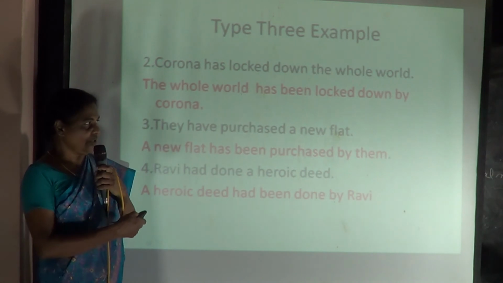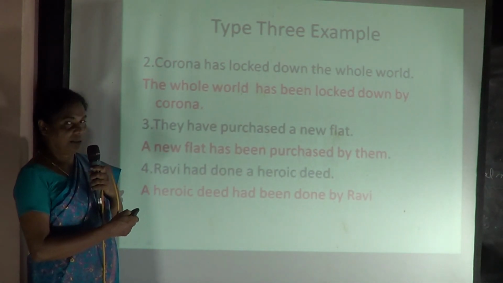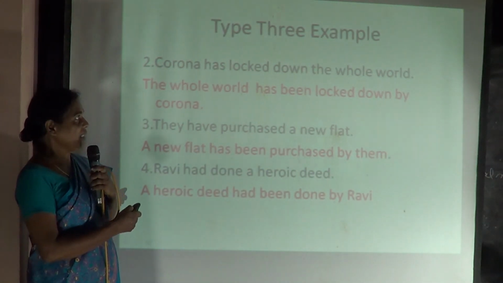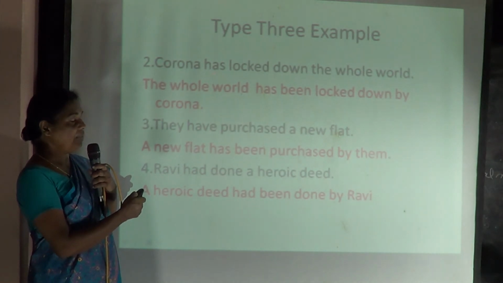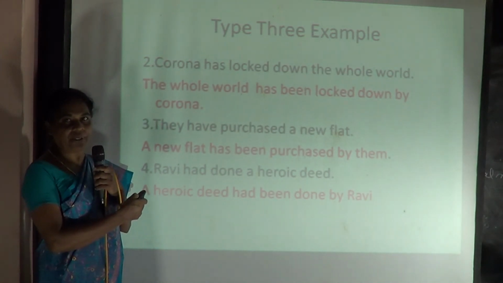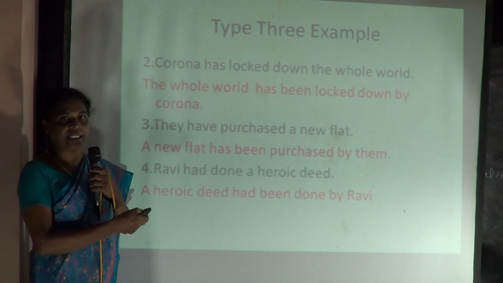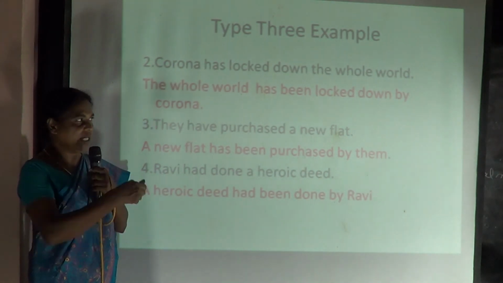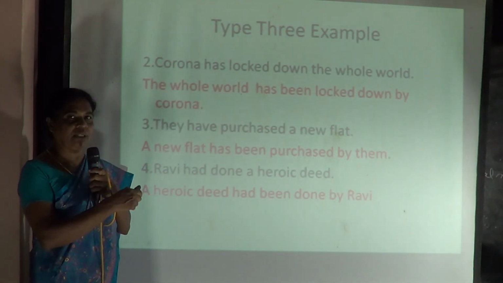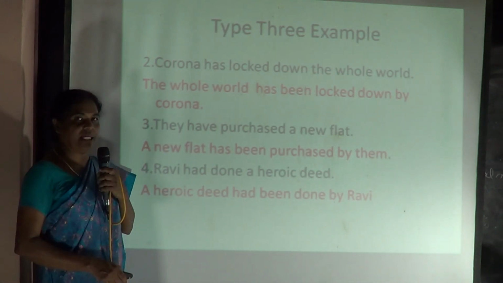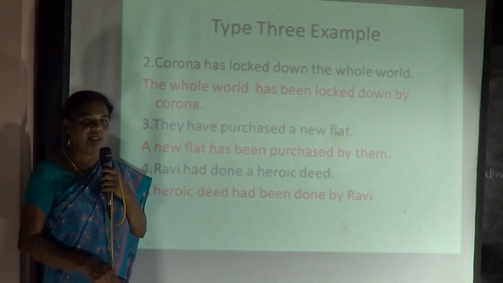Is that clear? So this is how the third type is supposed to be changed. And you remember, whenever you find a has, have, had, add along with the has, have, had, a been, and change as usual as you do in the first sentence, and then you get the correct answer. Okay? See you all in the next class.